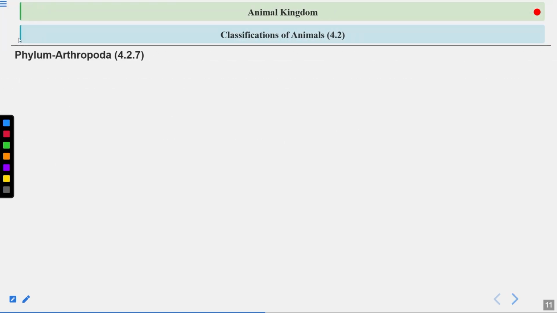Now let's talk about the phylum Arthropoda. First of all, this is the largest phylum. Remember this. And these include the insects. So Arthropoda is the largest phylum of Animalia, which includes the insects.